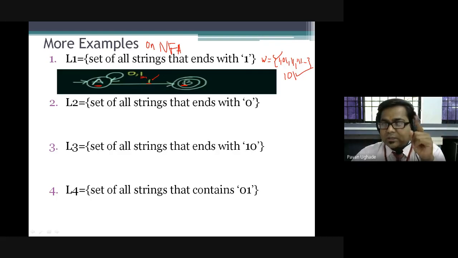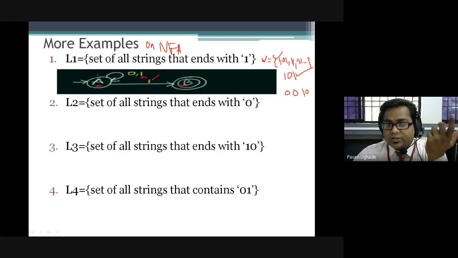But it is going to accept all the valid strings. If I consider an invalid string, 0010, whether it is able to process it, just check it out. A 0 goes to A, another 0 goes to A, then 1 reaches B, and on 0 there is no transition. This is one possible way, or it may reach A itself. If it reaches here, it is a non-final state, so it will reject.